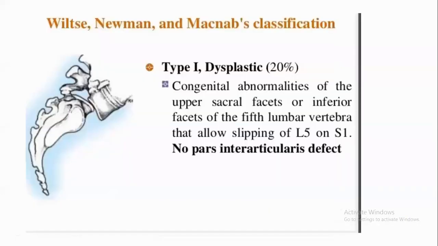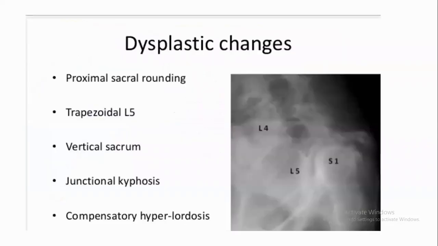Coming to the Wiltse, Newman, and Macnab classification, that is 6 types I have described. We'll see them one by one. Type 1 is congenital abnormalities of the upper sacral facet or inferior facets of the fifth lumbar vertebra. No pars interarticularis defect is included in the dysplastic type. Dysplastic changes are either rounding of the L5 sacral vertebral body, or trapezoid wedging of L5, rounding of S1, wedging of L5 vertebral body, or vertical sacrum.